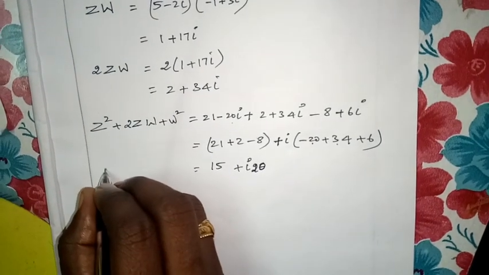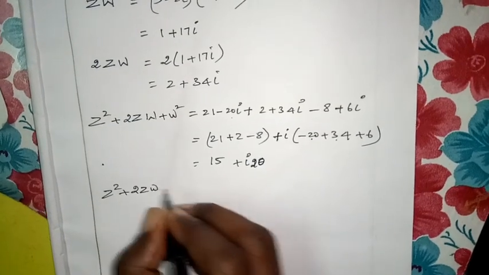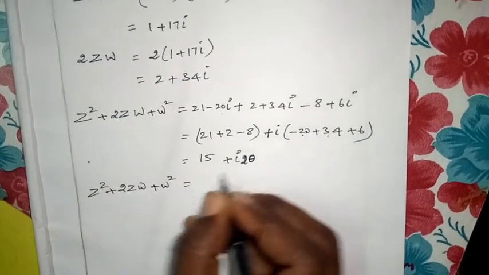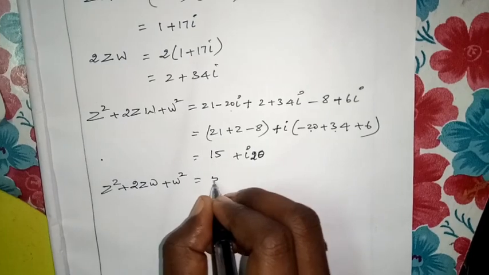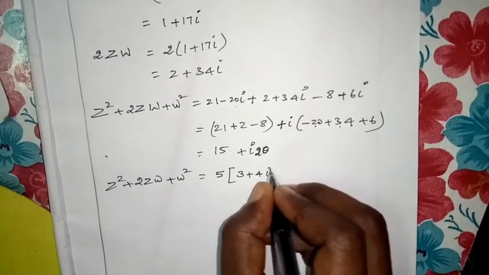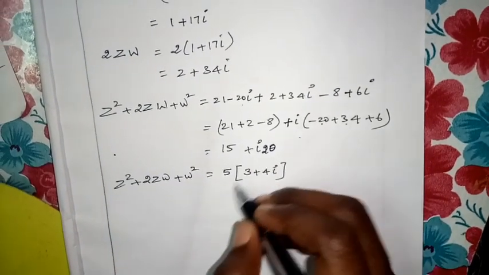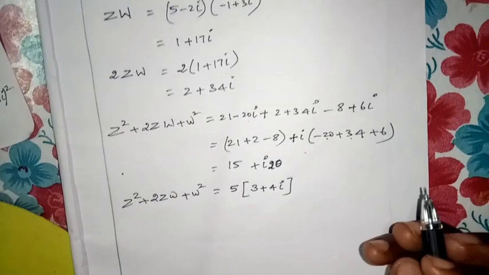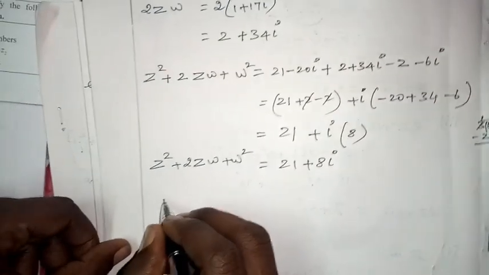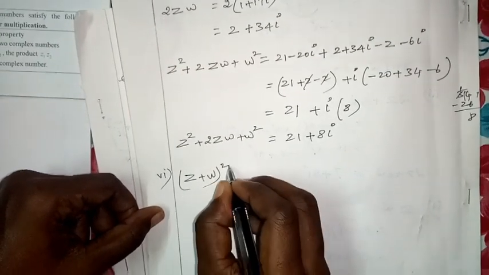So this is Z square plus 2ZW plus W square, which is 15 plus 20i. You take the common factor: here 5 is common. Shall I take it out? What will come? 5 into (3 plus 4i). So as you wish, you can write 15 plus 20i or take out the common factor. Then the last one, (Z plus W) whole square.